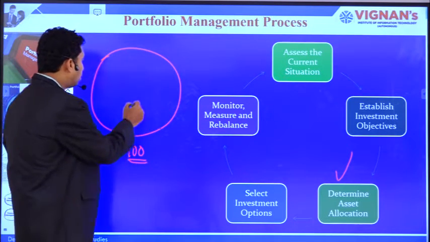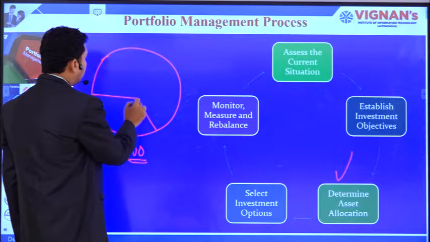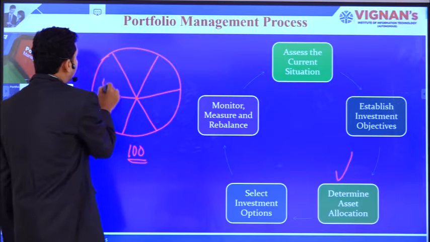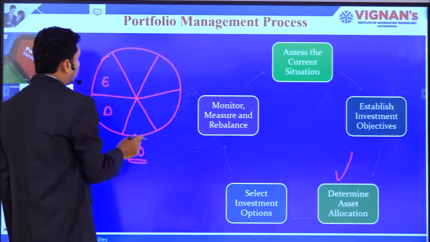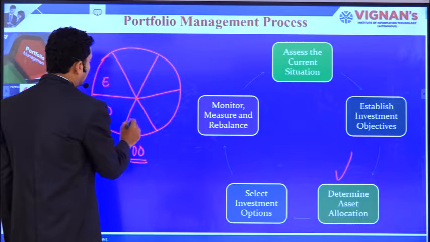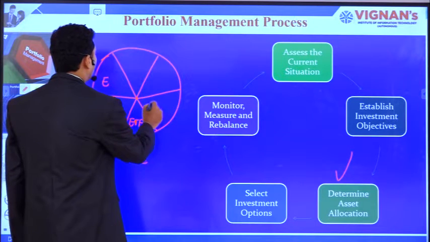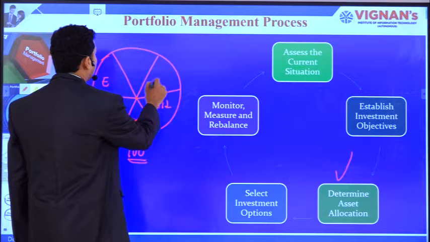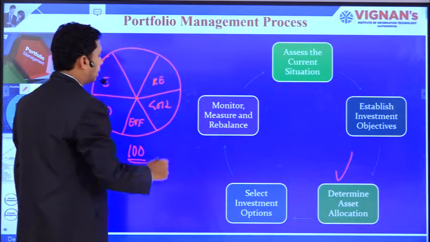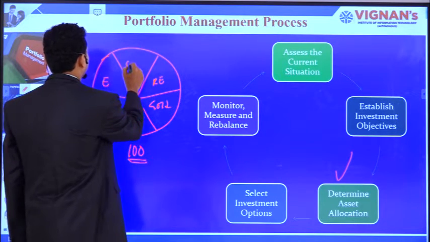Let's say for example, in our portfolio we have different investment alternatives. Let's say we have equity, debt, ETFs, exchange traded funds, and gold, real estate, and we have mutual funds.